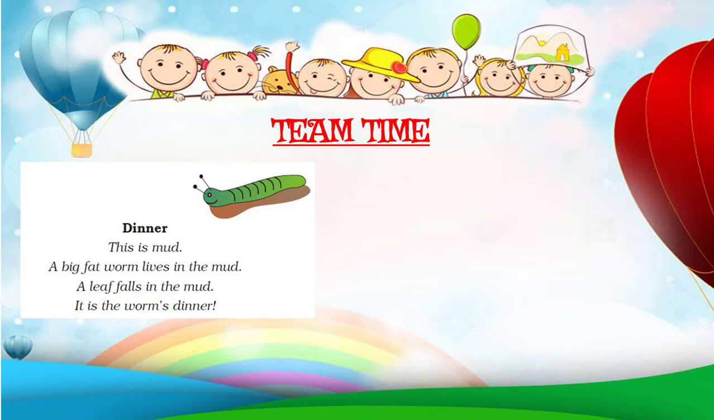So, where does the big fat worm live? The big fat worm lives in the mud. And what falls in the mud? A leaf falls in the mud. And what does the worm eat? A worm eats the leaf as his dinner.